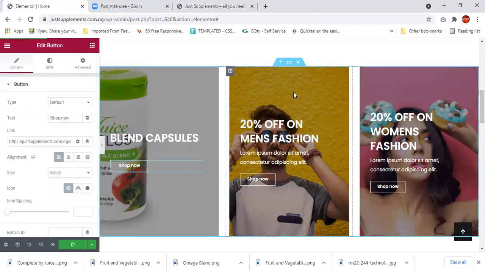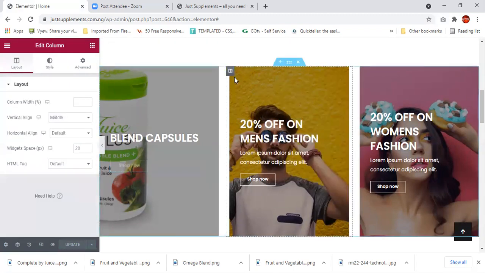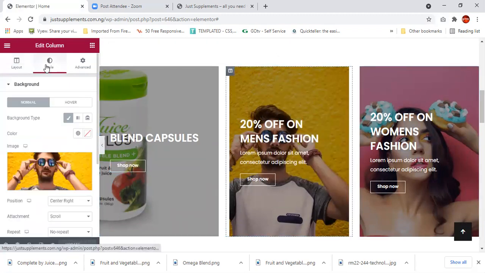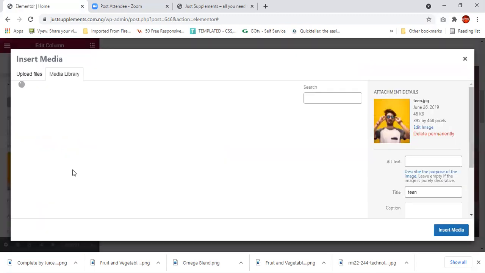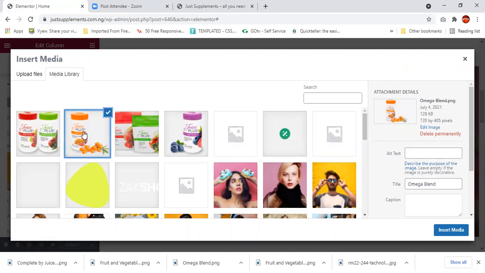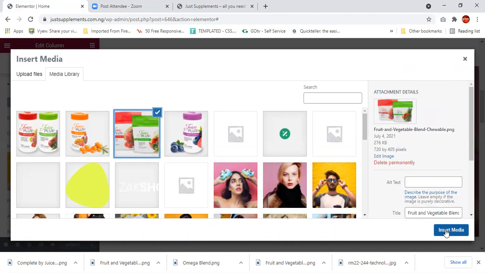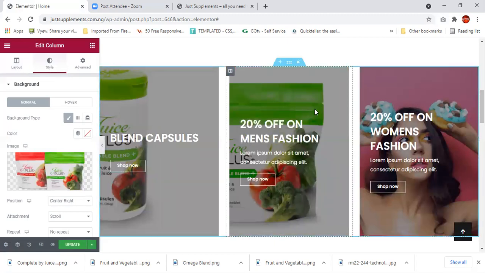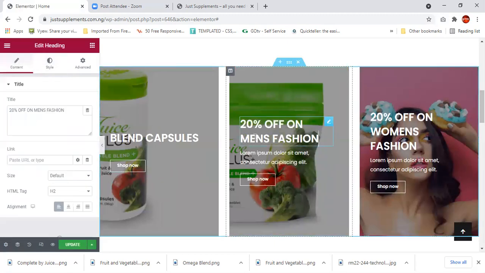Okay, now for the next one, I'll come over here again, click on this, and click edit column. Style. We'll go for this, under the category called Omega. Still capsule. Or let me go for chewables first, because chewables seem to be a different category altogether.